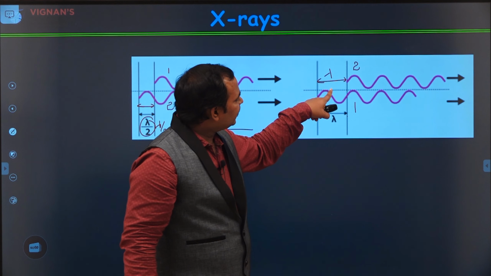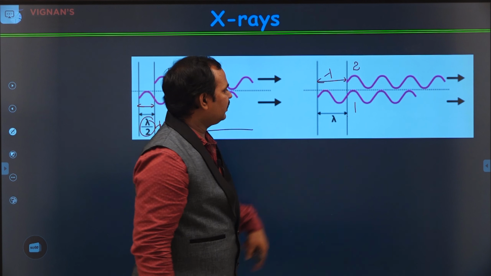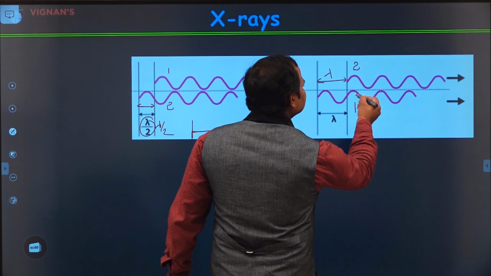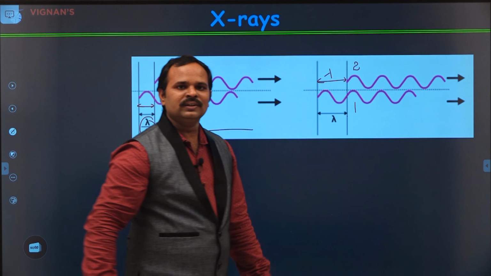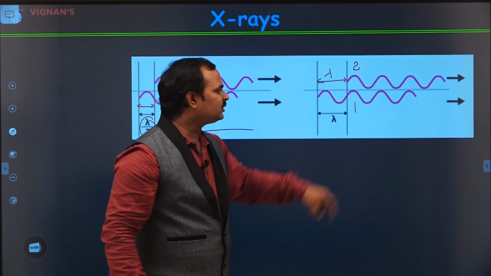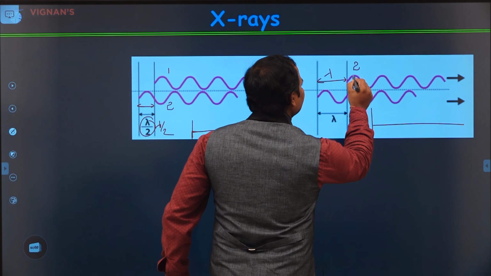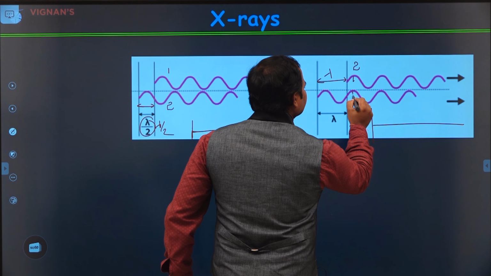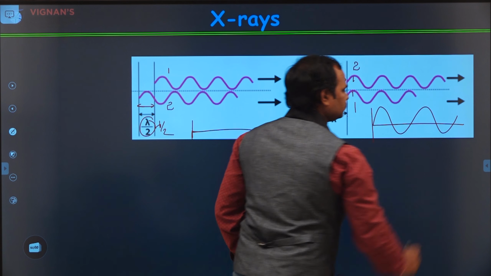If the path difference is exactly lambda, then we can see both wave crests are matching each other. The crest is matching at the same time, same position. That means these two waves constructively interfere and give us a maximum amplitude. This is the resultant wave. Now, if you see here, this is the amplitude, we get a high intensity wave.